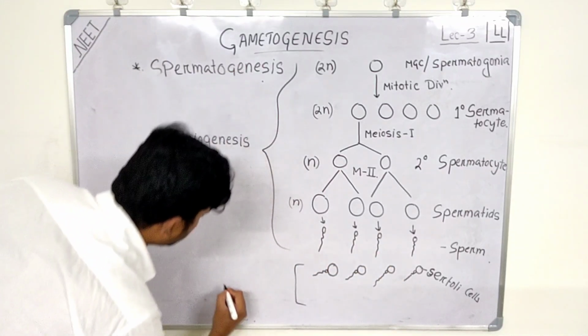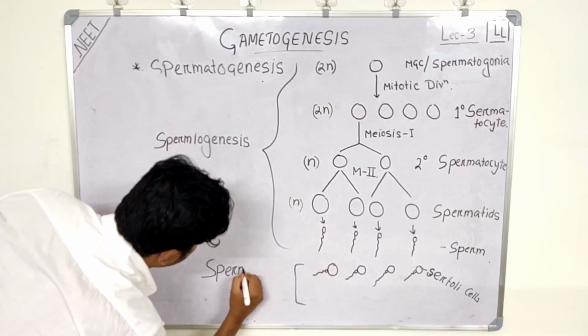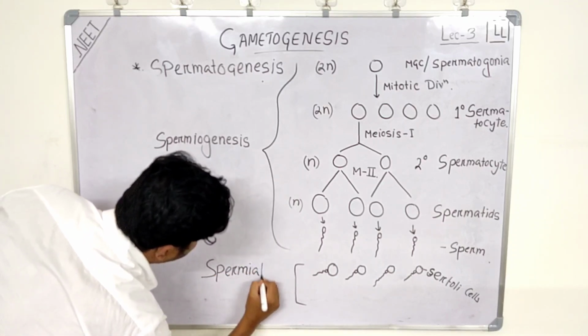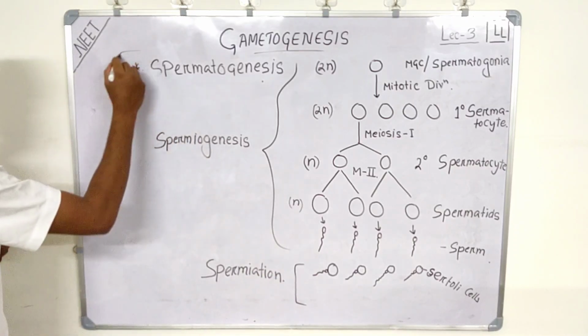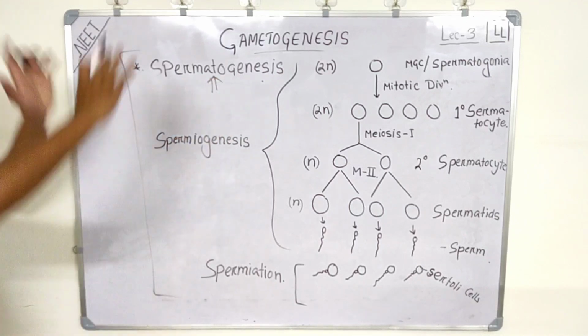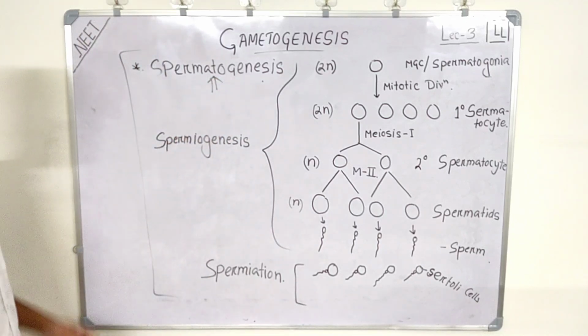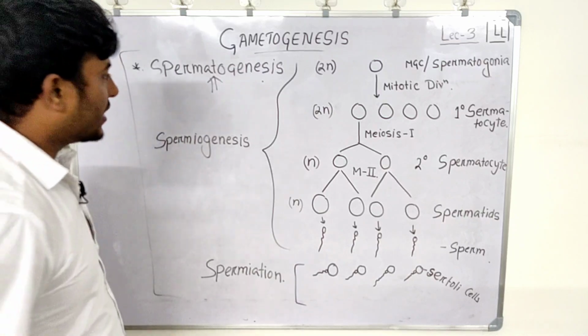By the process of what? Spermiation. And the entire process is called spermatogenesis. I hope this is clear.